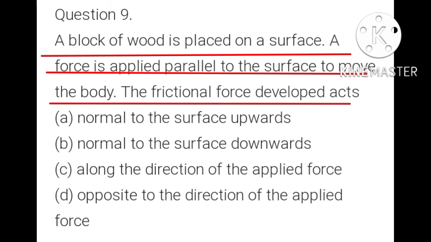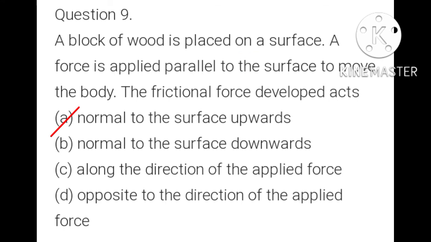Question number 9. A block of wood is placed on a surface. A force is applied parallel to the surface to move the body. The frictional force developed acts: A option, normal to the surface upward; B option, normal to the surface downward; C option, along the direction of the applied force; D option, opposite to the direction of the applied force.